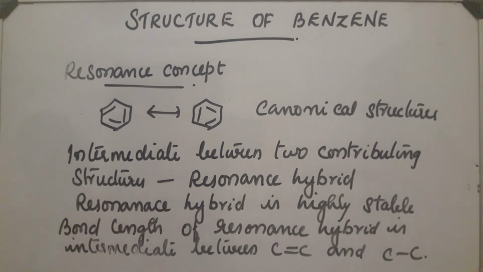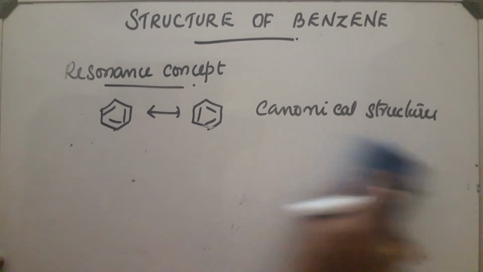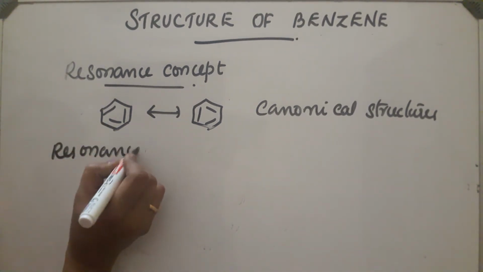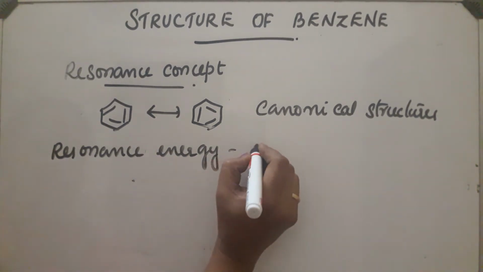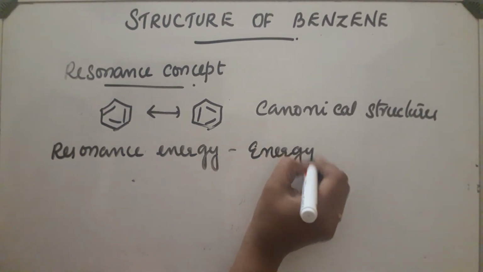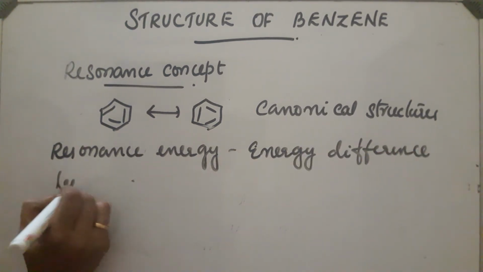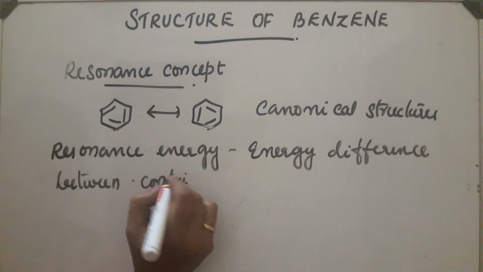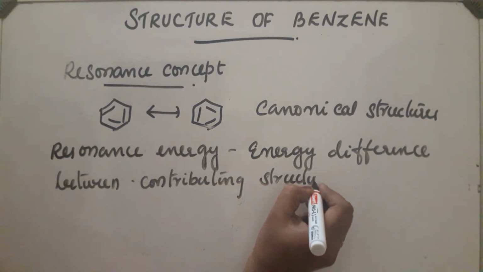Next, the energy difference between the canonical structures and the resonance hybrid is called resonance energy. Resonance energy is the energy difference between the contributing structures and the resonance hybrid.